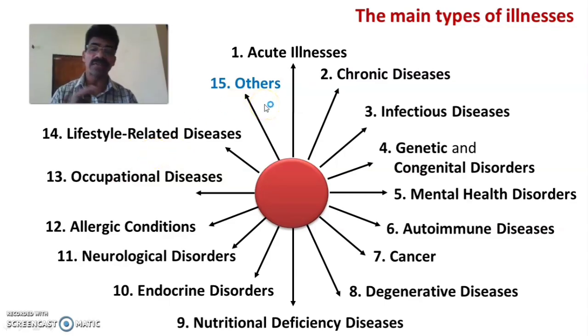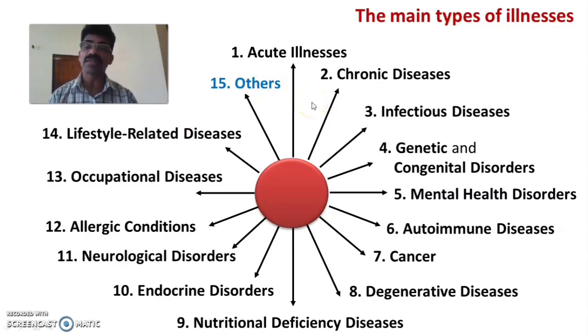So there are 15 different types or categories of illness or diseases, that is acute illness, chronic diseases, infectious diseases, genetic and congenital disorders, mental health disorders, autoimmune diseases, cancers, degenerative diseases, nutritional deficiency diseases, endocrine disorders, neurological disorders, allergic conditions, occupational diseases, lifestyle related diseases, and others.